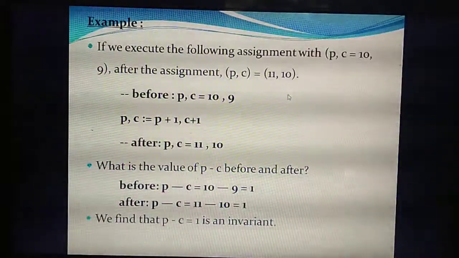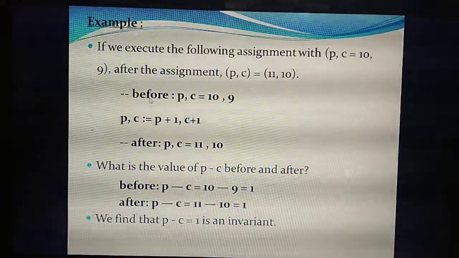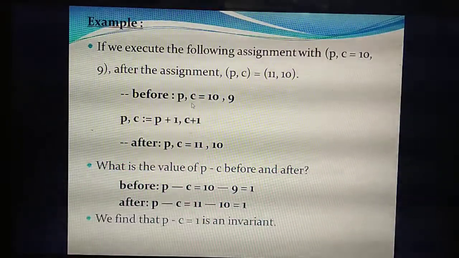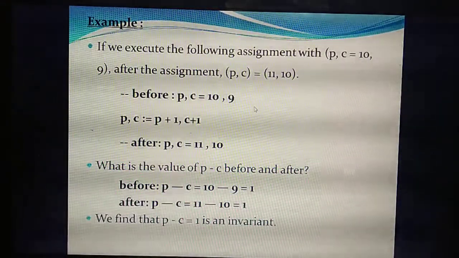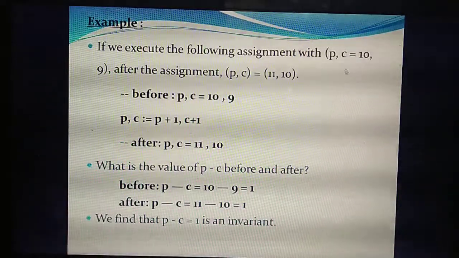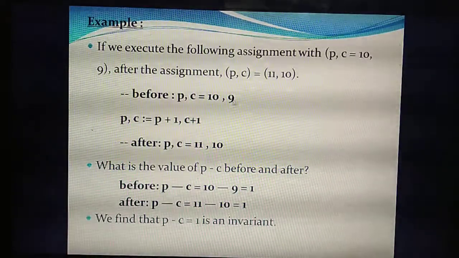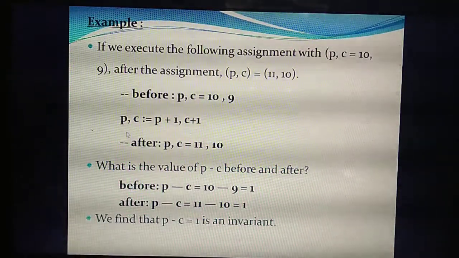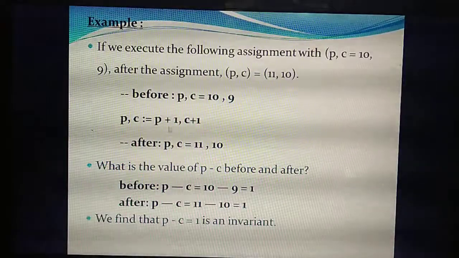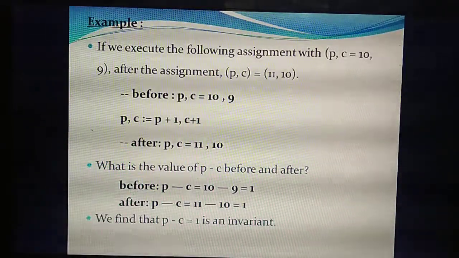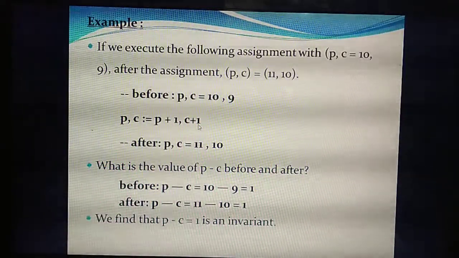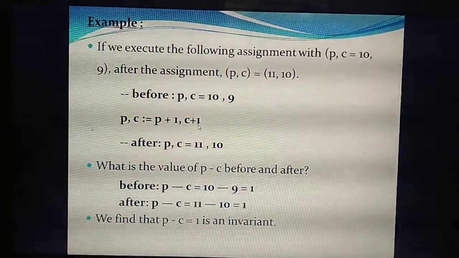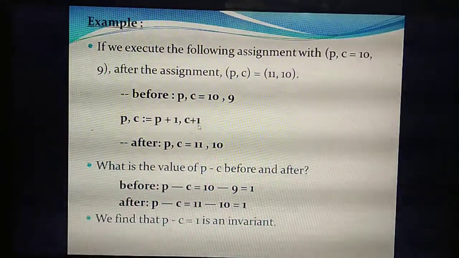Isn't it? Yes. Listen. So before means what you need to write? The given values of the question. What value have they given? Before, the value of P comma C is 10 comma 9. So you need to write the value given in the question: P comma C equal to 10 comma 9. Next you are going to make assignments. You are going to change the values: P equal to P plus 1, and C equal to C plus 1. Okay.